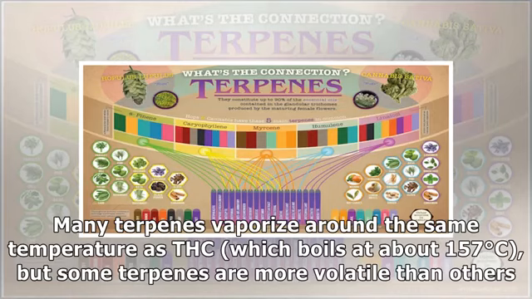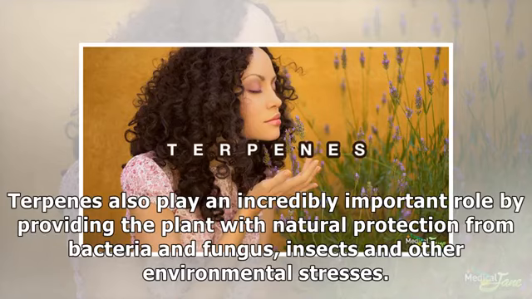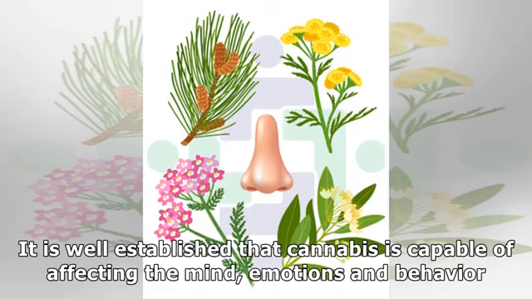The essential oil is extracted from the plant material by steam distillation or vaporization. Many terpenes vaporize around the same temperature as THC, which boils at about 157 degrees Celsius, but some terpenes are more volatile than others. Terpenes also play an incredibly important role by providing the plant with natural protection from bacteria and fungus, insects and other environmental stresses.